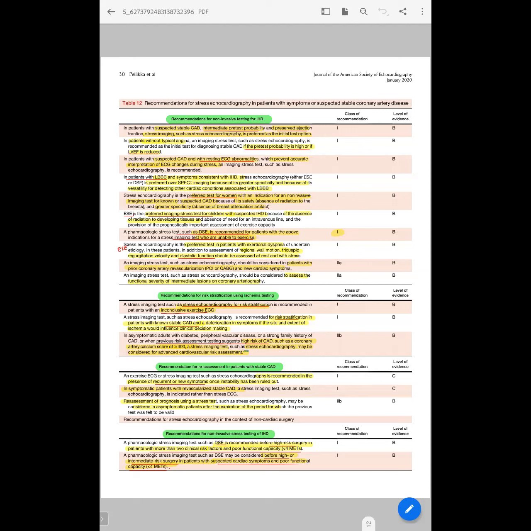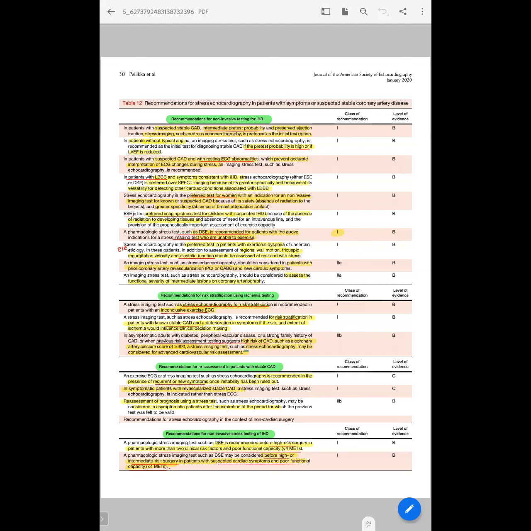And even in women, because nuclear imaging has some breast attenuation artifacts, that's why exercise echocardiography, or stress echocardiography, is preferred. And DSE is recommended in patients who are unable to perform exercise also. And especially coming to diastolic functional assessment, which we have already discussed, exercise stress echocardiography with bicycle ergometry is the choice of assessment.